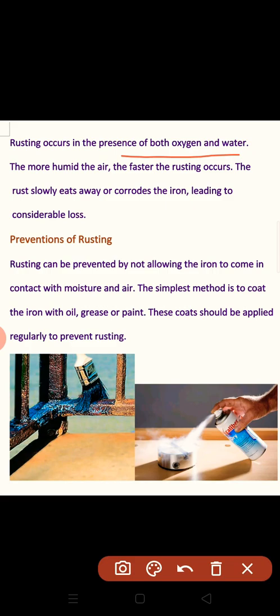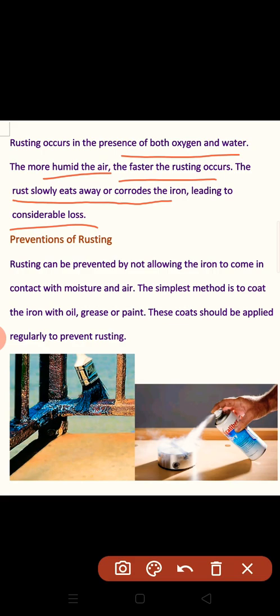If oxygen and water, or air and water, are present, then there are more chances that a metal will rust. The more humid the air, the faster the rusting occurs. That's why in monsoon season metals rust faster. The rust slowly eats away or corrodes the iron, and it leads to considerable loss, because after rusting the metal will be of no use if you do not prevent it from rusting.